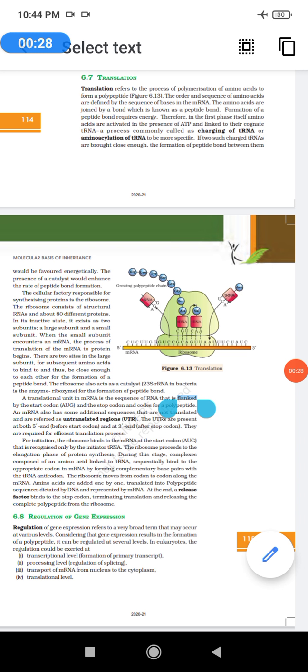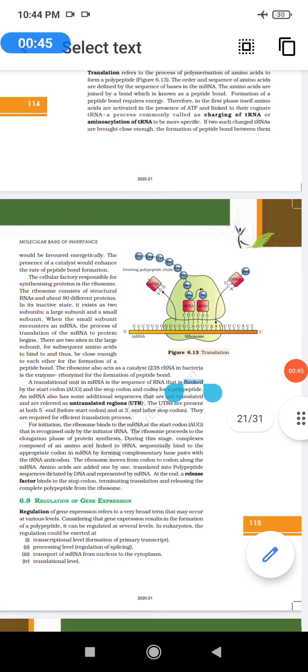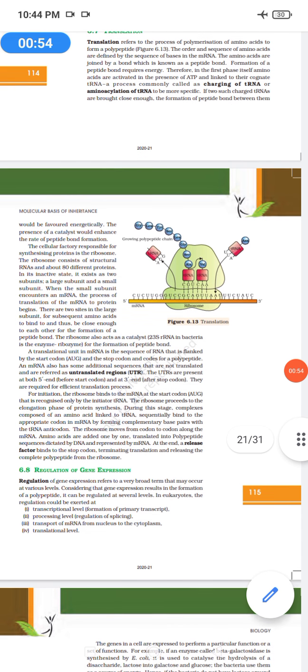The formation of peptide bonds requires energy, and this energy they get from ATP. This process is known as charging of tRNA or aminoacylation of tRNA. If two charged tRNAs are brought close enough, the formation of the peptide bond between them would be favored energetically.